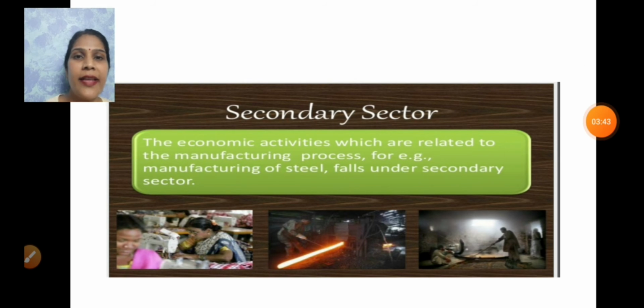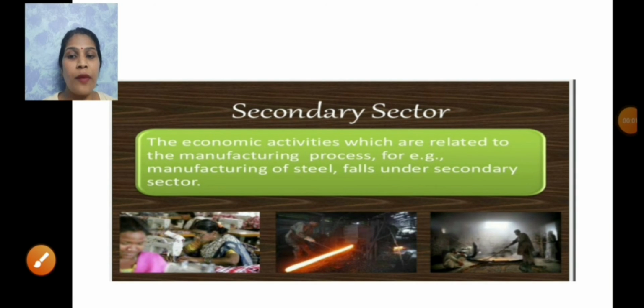So let us take the examples of it. We can see that the product is not being produced by the nature here, right, but has to be made, and therefore some process of manufacturing is going on. Let us take some examples. The example we have taken, that is cotton in our primary sector. So can we consider cotton over here in the secondary sector? No. Why? Because we are getting cotton from the nature, the earth, right?